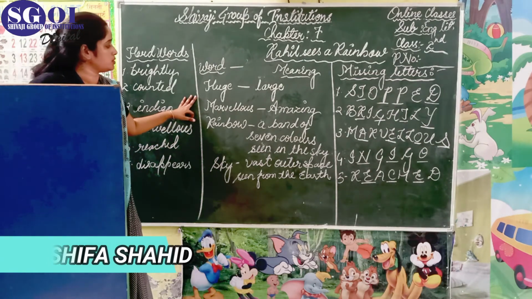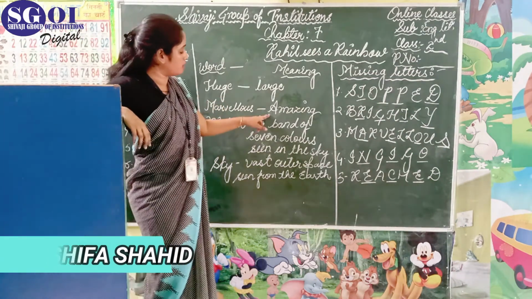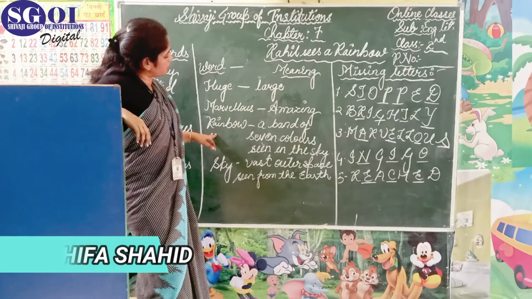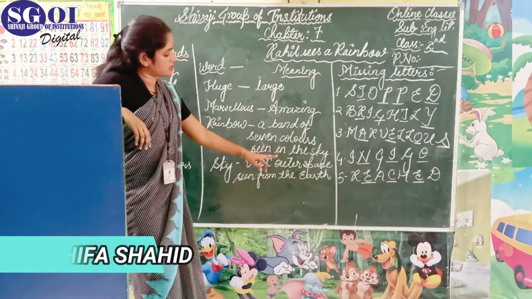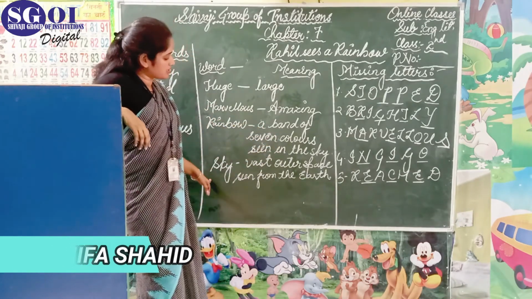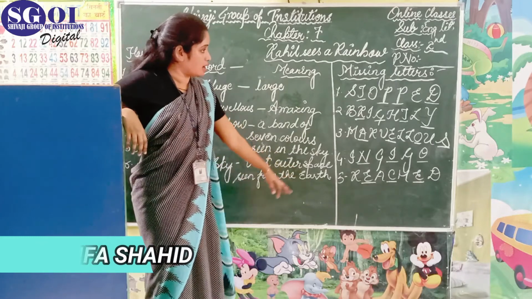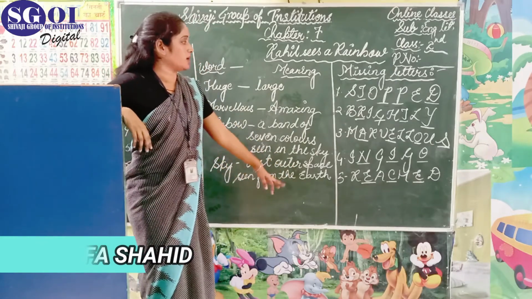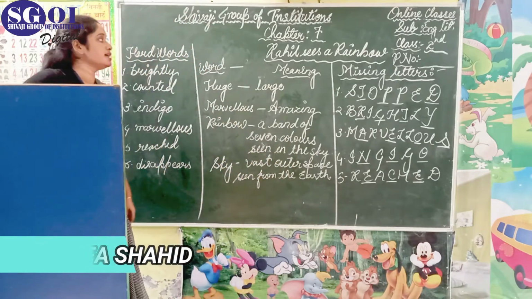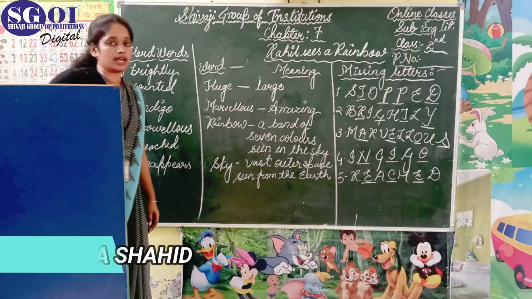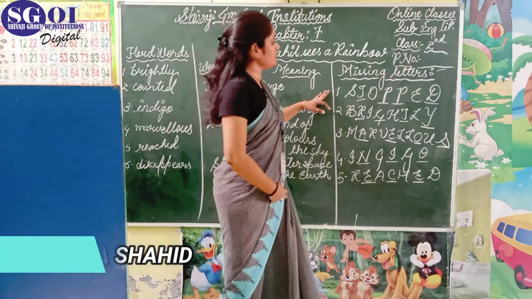The first one, huge, large; marvelous, amazing. Third, rainbow, a band of 7 colors seen in the sky. The last one, sky, vast outer space seen from the earth. After writing this word meaning, you have to write the next heading, that is missing letters.